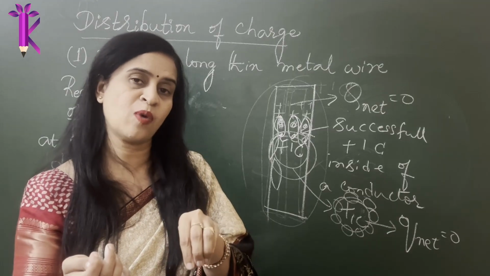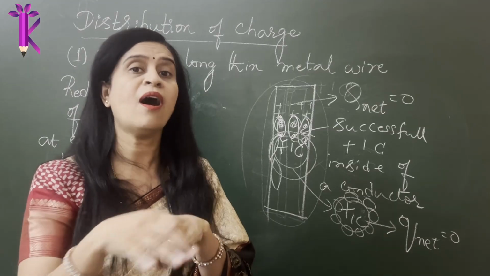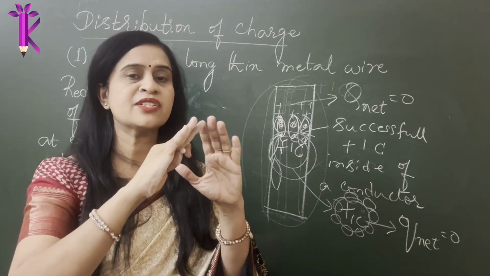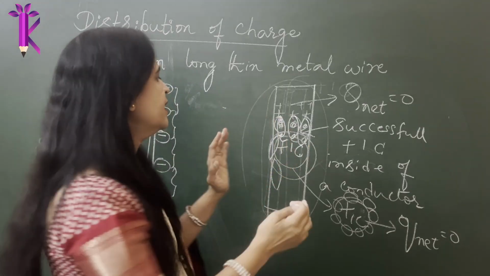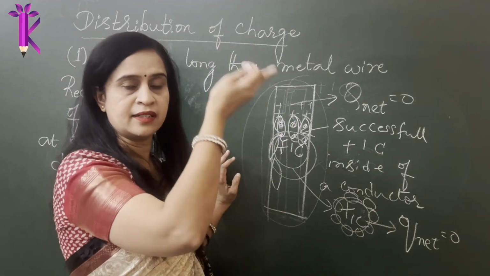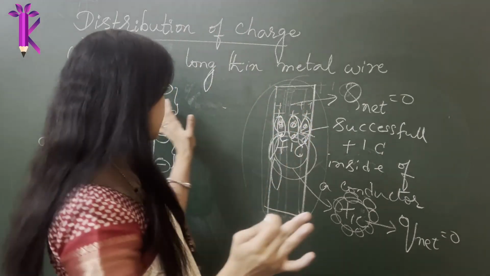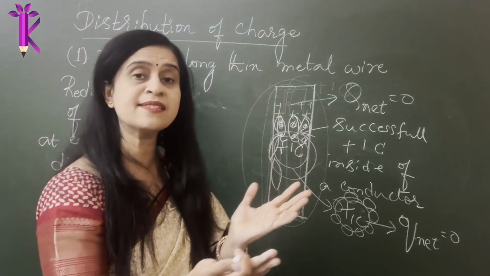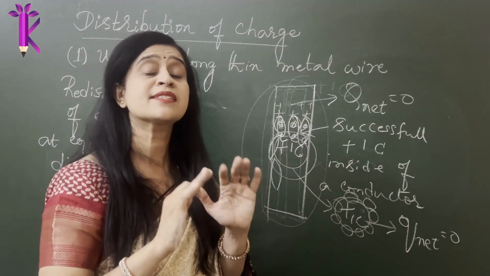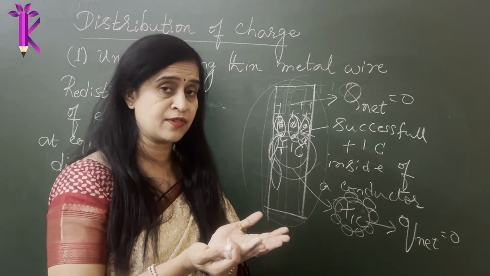If you keep +1 Coulomb inside of a conductor, all the electrons will cancel the effect of the charge, and the other charges start repelling away. They all get redistributed on the uniform outer surface, and that is why we always see charges reside on the outer surface of the conductor.